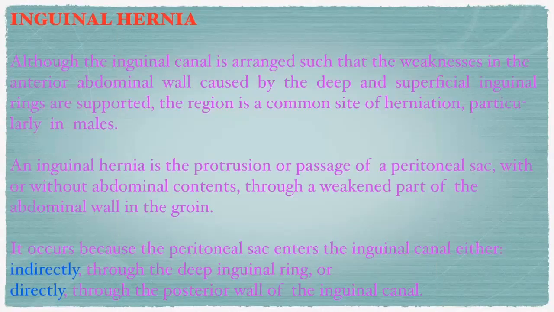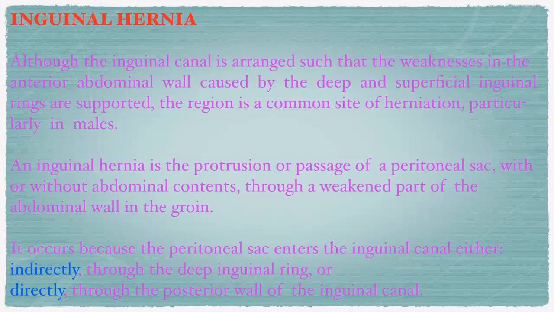Coming to the clinical anatomy, we have learned all of this for hernias, right? Herniation is protrusion of the contents of the abdomen with peritoneum and its sac, and sometimes with the intestines. If the contents of the abdomen protrude through the anterior abdominal wall, it is called a hernia, right?